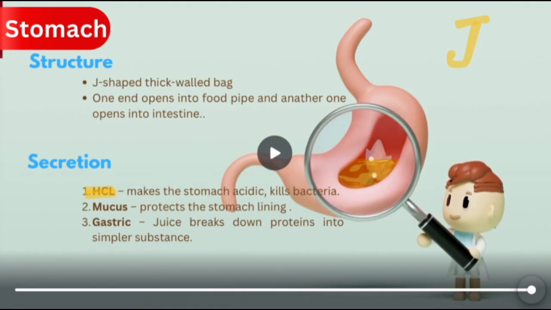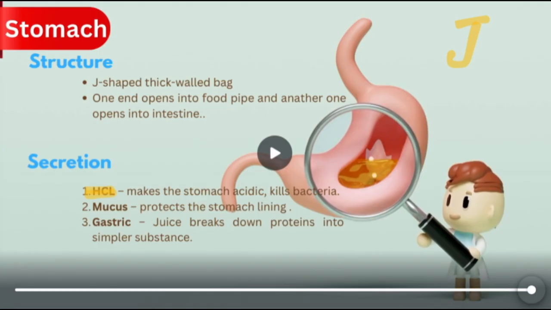Whenever we take food, if any bacteria go inside our stomach, hydrochloric acid will destroy that bacteria or any kind of unwanted substances.